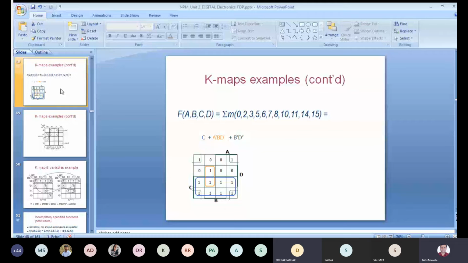Sir, I can't understand B dash and D dash. It may be B dash, C dash and D dash should come with it, no sir? One minute. See, B dash D dash is the answer of what? These are 2 variables. That answer is for chord.